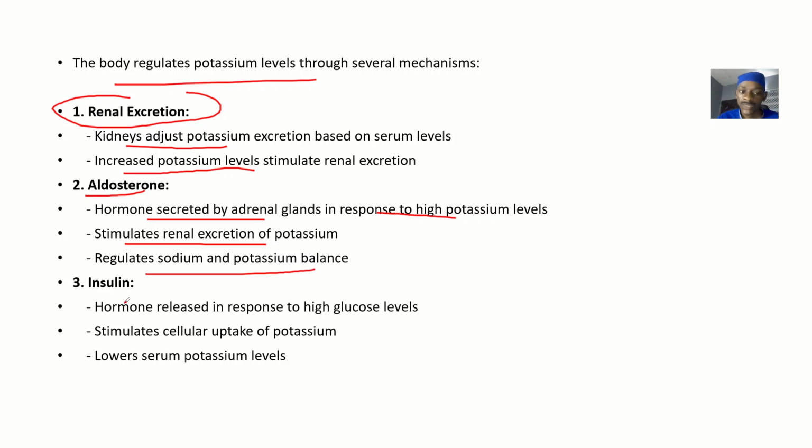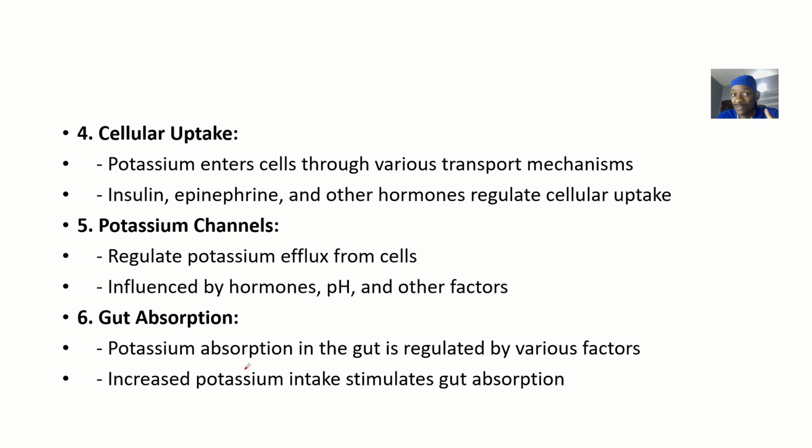Insulin is a hormone that is released in response to high glucose levels, right? It will stimulate cellular uptake of potassium too, basically taking the potassium from the interstitial space back into the cell. It will also lower the serum potassium levels, because it's taking the potassium from the serum back into the cell, and this will lower the potassium levels in the serum, okay?